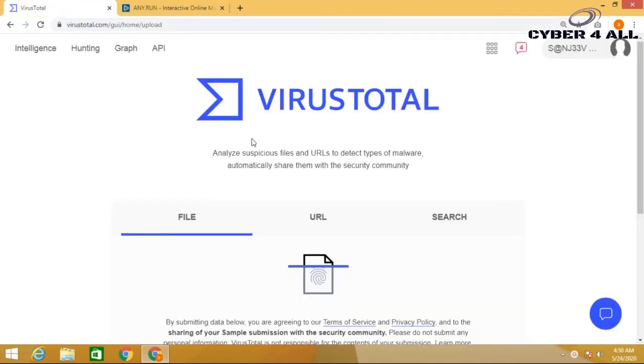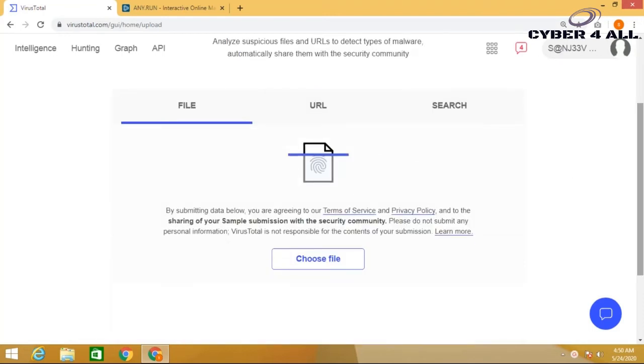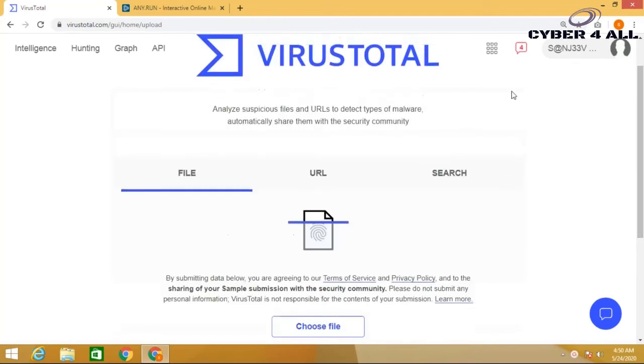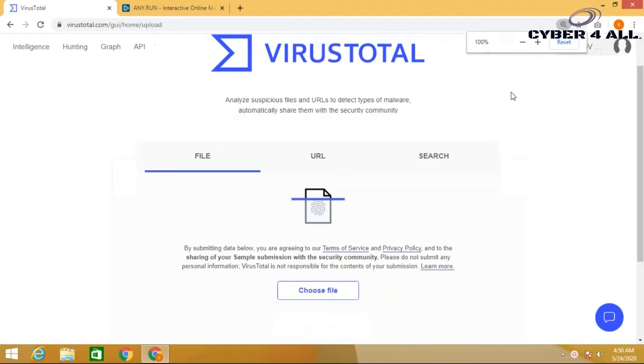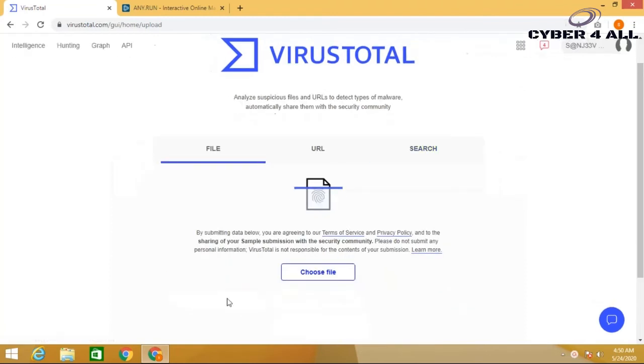Here comes the homepage of VirusTotal after successful login. We have to choose our sample malware to be uploaded.